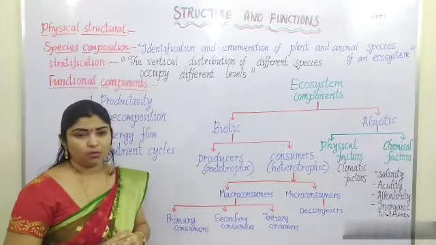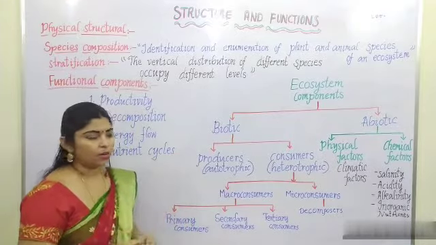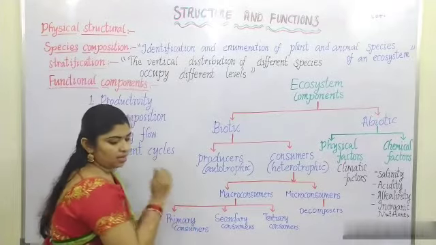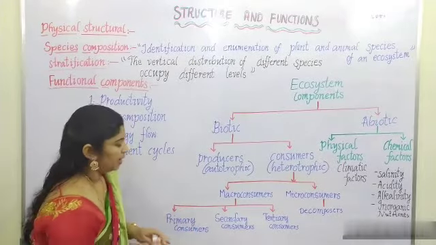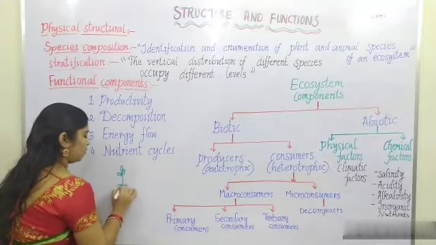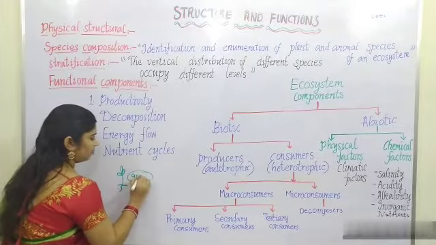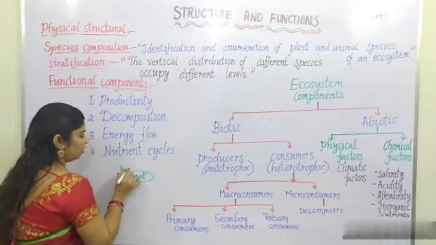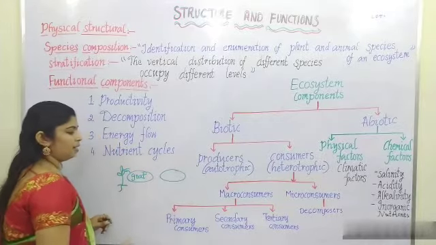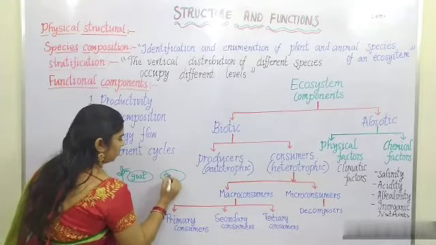Primary consumers means what? First, producers, for example, plant. Plant will be eaten up by a primary consumer. This is a plant. This will be eaten up by what? Goat. Next, this will be eaten up by what? Goat can be eaten up by tiger.